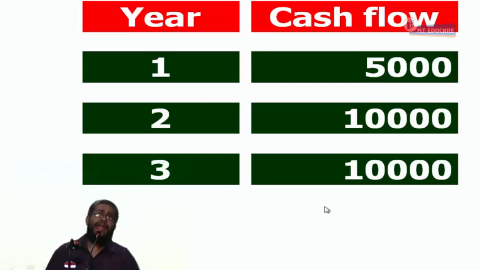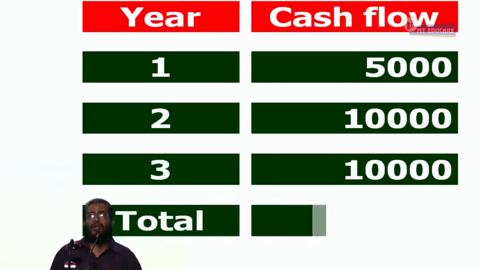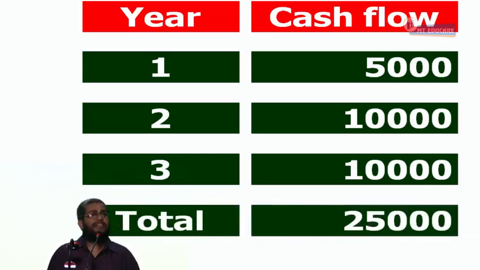Now, can I say I have received 25,000? No. Yes or no? Why I cannot add it? Because all these numbers have got different values. To just show an analogy, I received 5,000 rupees, $10,000 and 10,000 pounds.